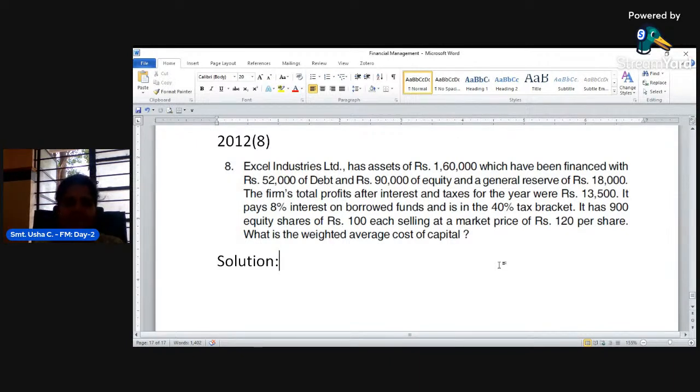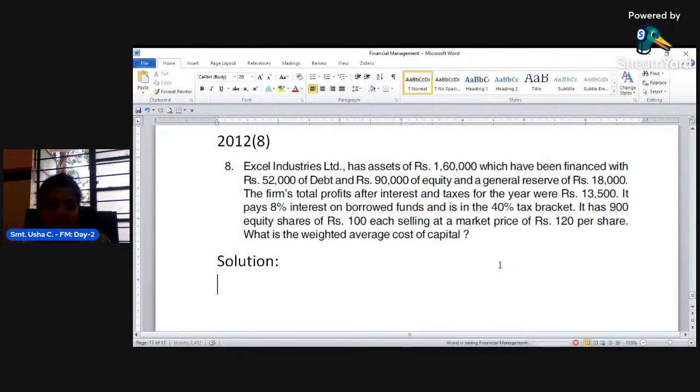It pays 8% interest on borrowed capital or borrowed fund and is in the bracket of 40% tax rate. It has 900 equity shares of rupees 100 each, selling at a market price of rupees 120 per share. What is the weighted average cost of capital?